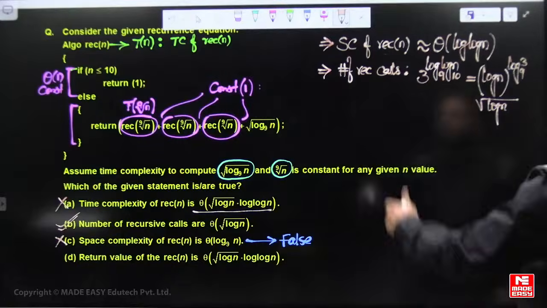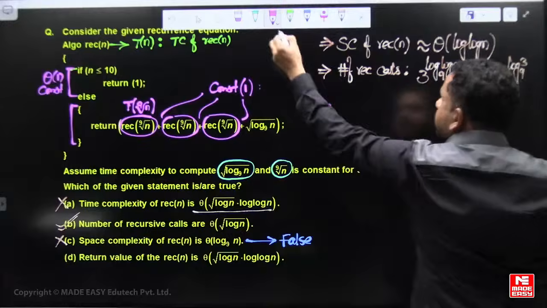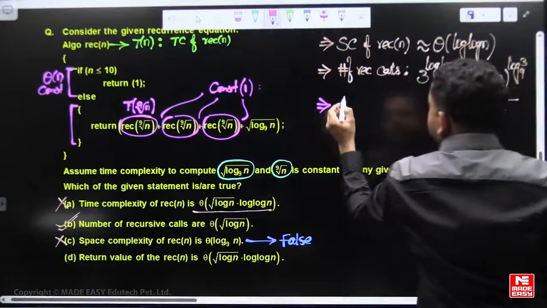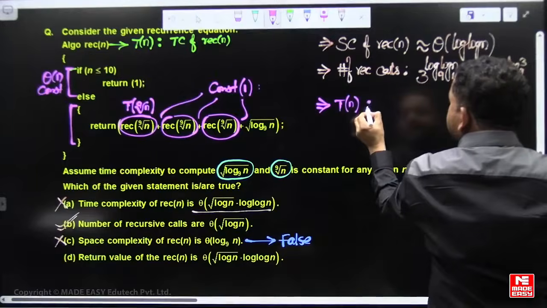Then the return value of recursive of n. Assume T of n is the value returned by the algorithm.